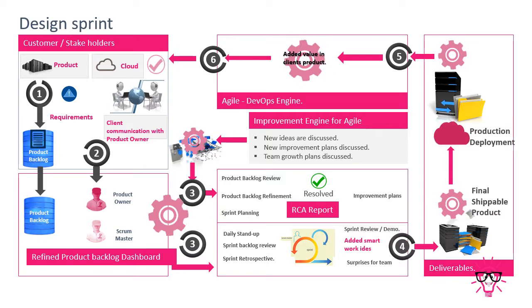At the same time, the scrum master is updating the product backlog in the agile management tool. Say for example, Jira, Guard, SVN, or TFS. Whichever tool you are using, the scrum master updates the same information in that tool. Now everything is done, and the product backlog grooming meeting is done.